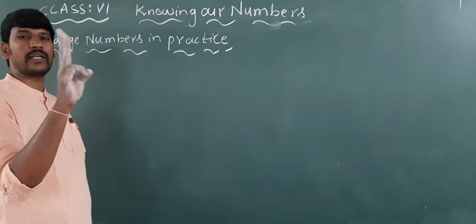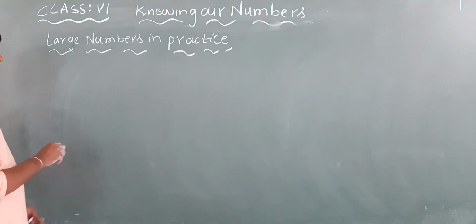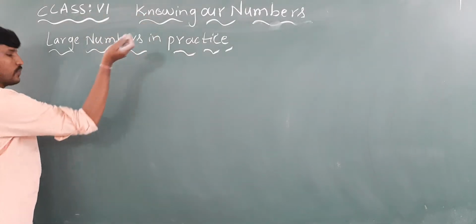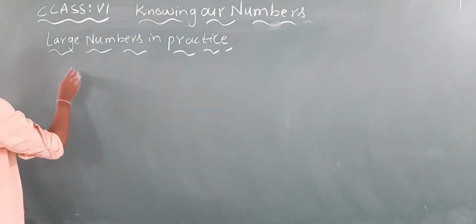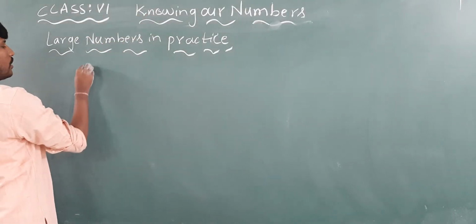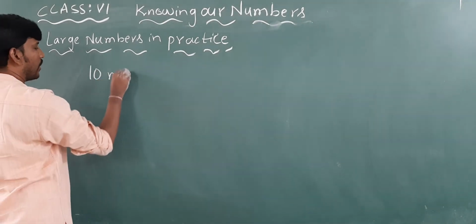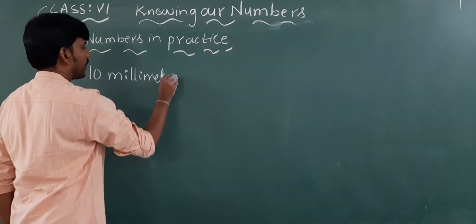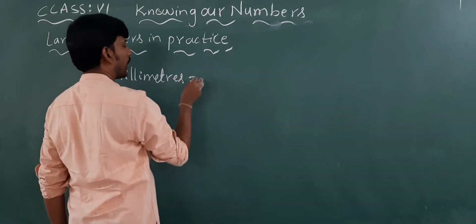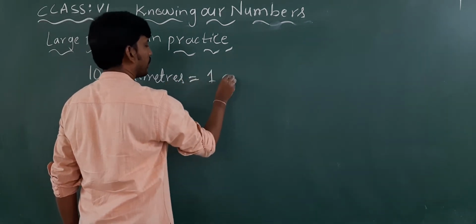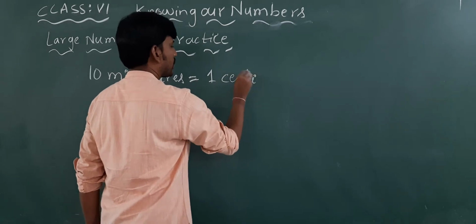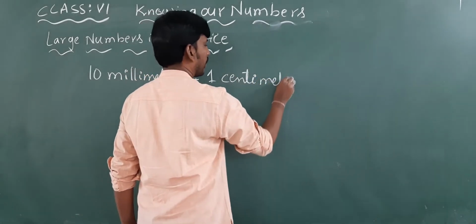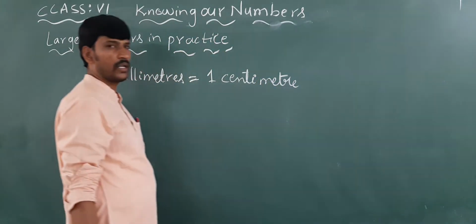So here three types are there. Please note down in your classwork. This is very important: 10 millimeters is equal to 1 centimeter. Clear?